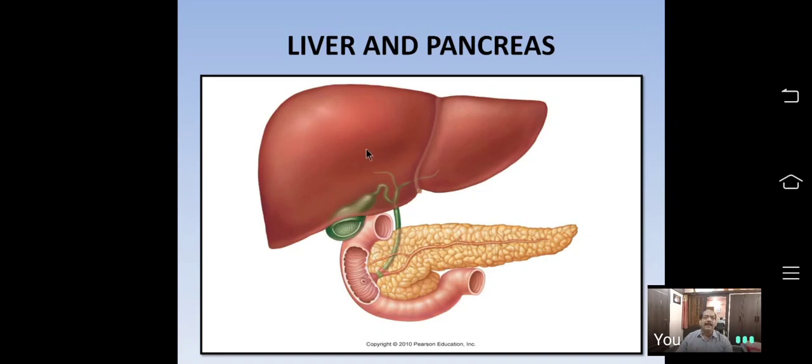Another function of the liver is that it converts highly toxic ammonia into a less toxic urea, in a cyclic process called the ornithine cycle, which also takes place in the liver.